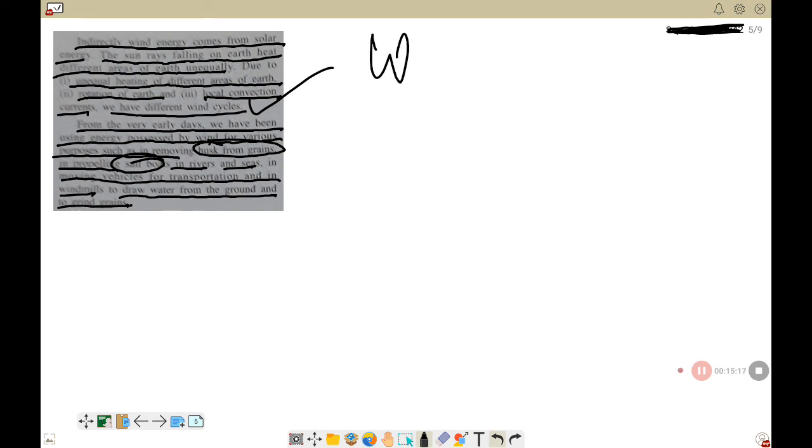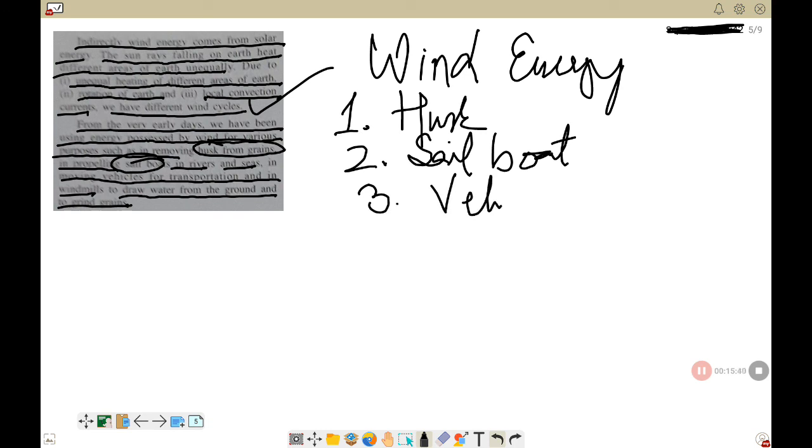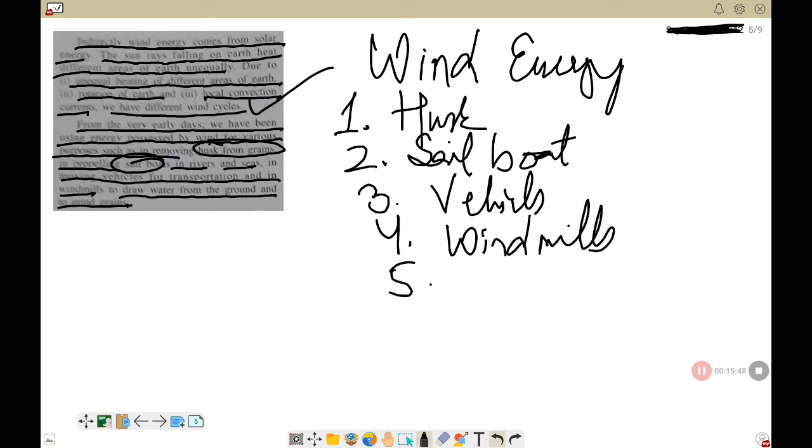So wind energy is used, number 1, to remove the husk from the grain, number 2, to sail the boats, number 3, moving the vehicles, number 4, to draw the water with the help of windmills, and also to grind the grains.